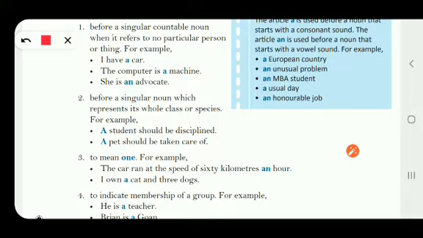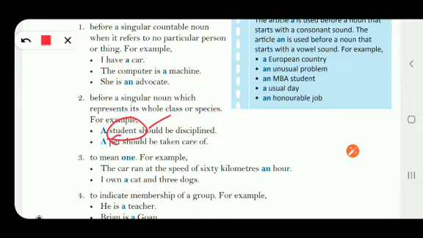For example, a student. Here the word student is representing the whole class. Whole class means all the students. Although it is given as a singular noun, it is representing the whole class.